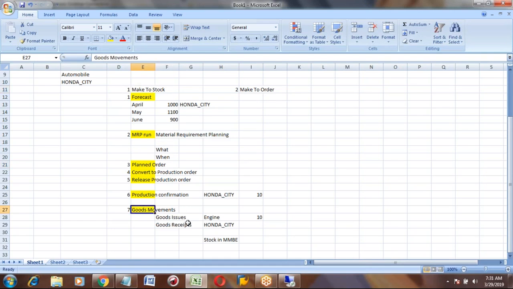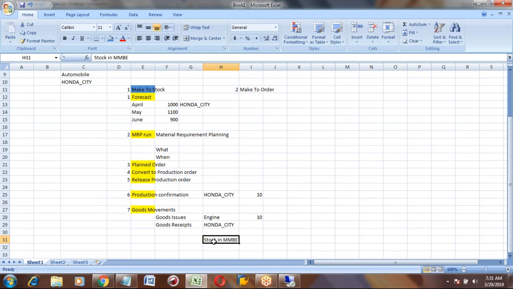But this is the last step in make to stock, the goods movement. Once you do the goods receipt, your stock will update and this stock is ready to sell. The stock is ready to sell to a customer.